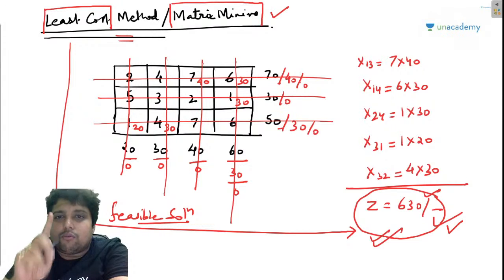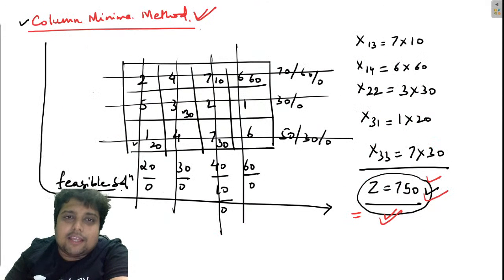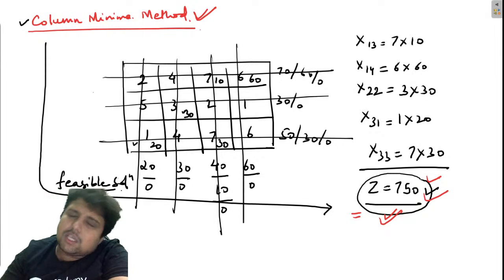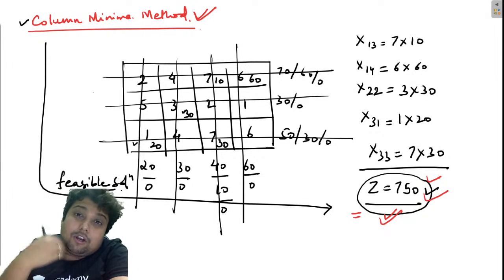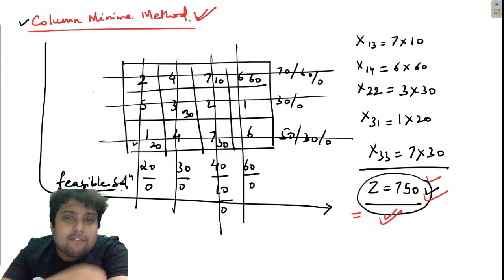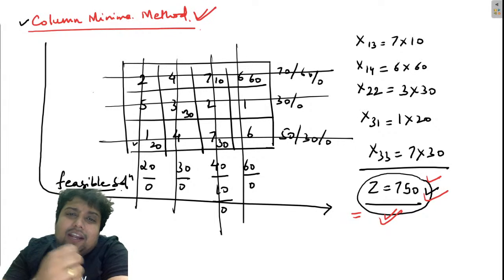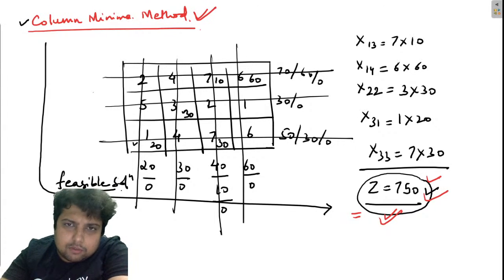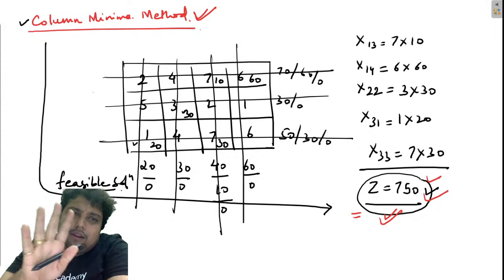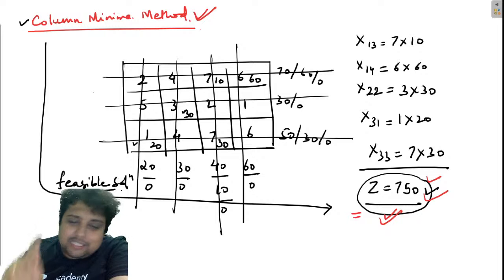But I am not going to take either of them. I am going to take 750, because I want to explain to you guys how the optimality test works. Otherwise, I would have easily taken 630 and it would have straight away told me that it is an optimal solution. Let us take 750. Okay, let's not take 750.